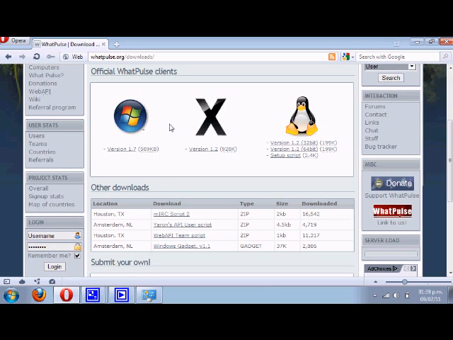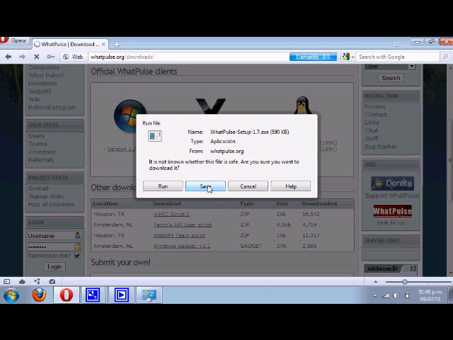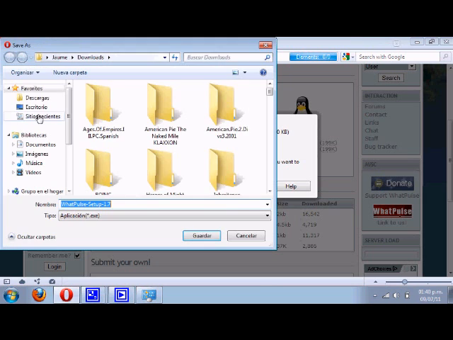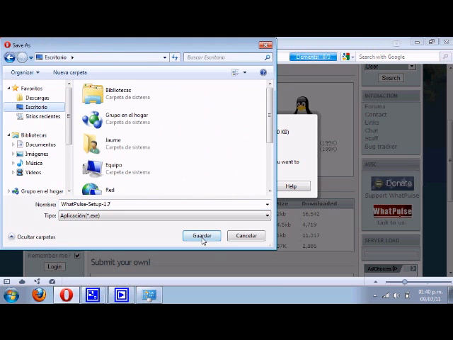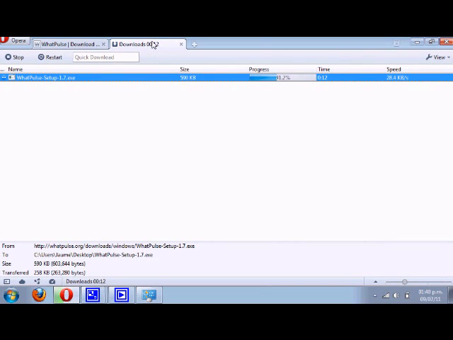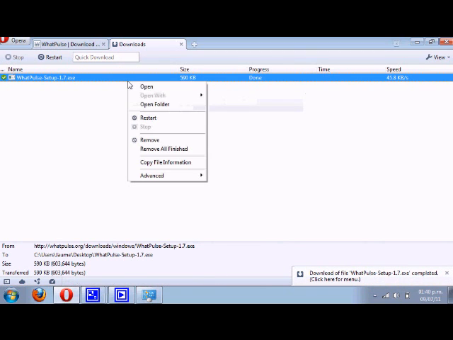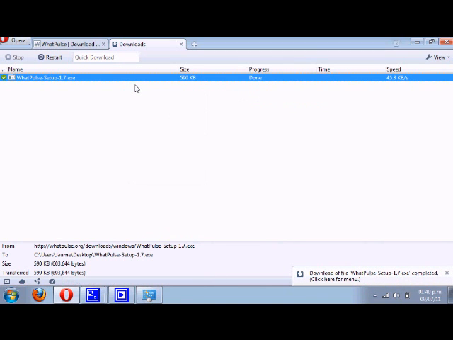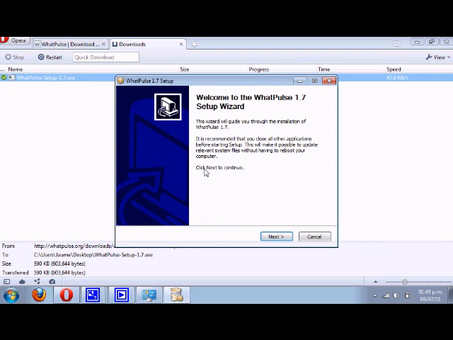click the one which suits you best, so your operating system, like for example Windows, then click save and save it somewhere. I'm going to save it in the desktop to make it easier. Then just wait for it to download. So 4, 3, 2, 1, and then you just open. Yeah, allow it to change your computer.